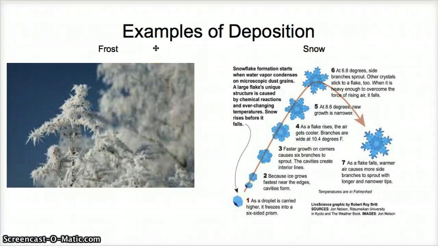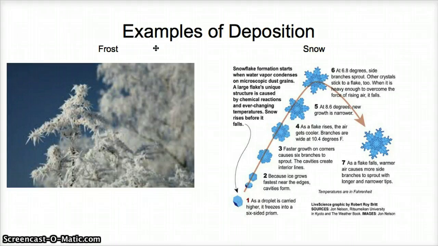Examples of deposition. Frost forms in the coldest hours of the morning when cold water vapor becomes too cold to be a gas and condenses and solidifies on leaves, grasses, trees. Another example of deposition is snow.